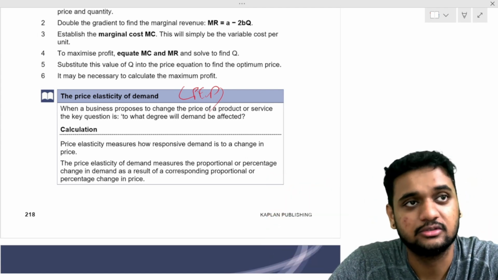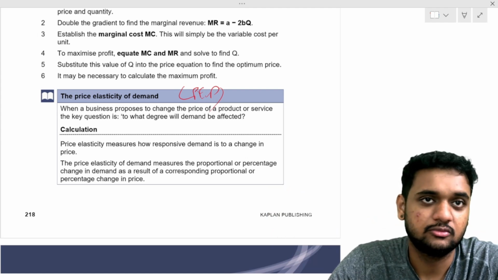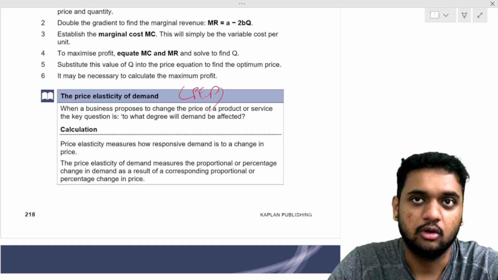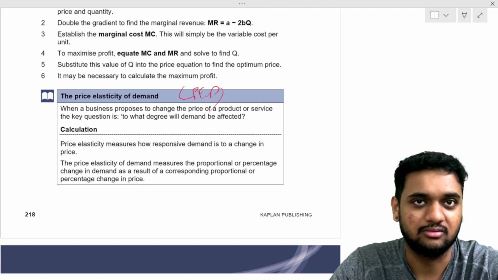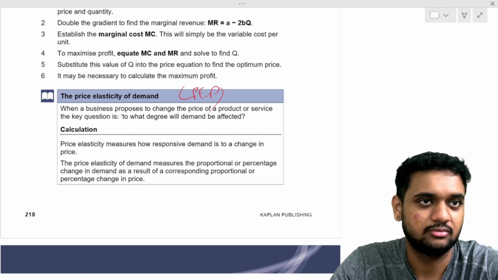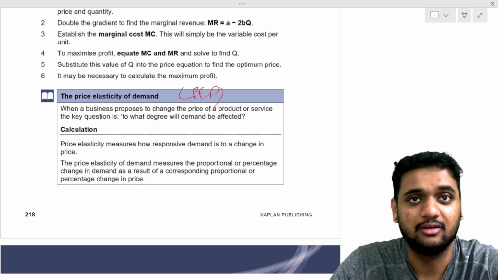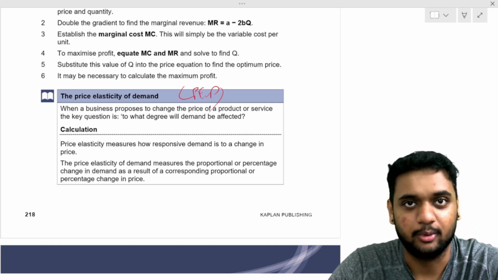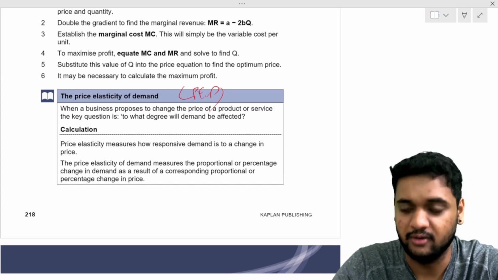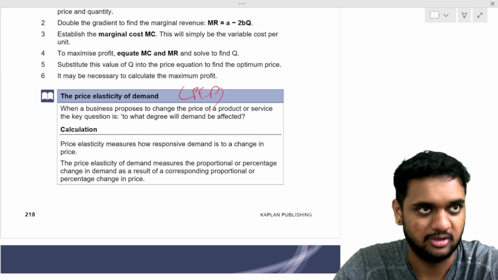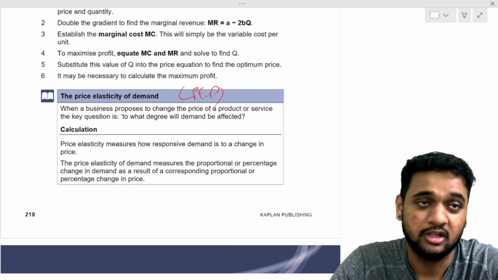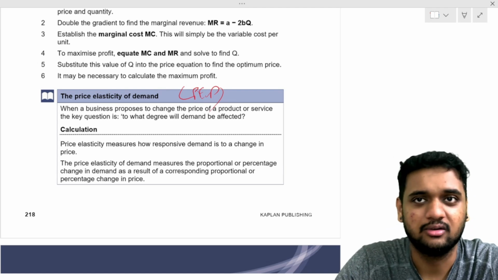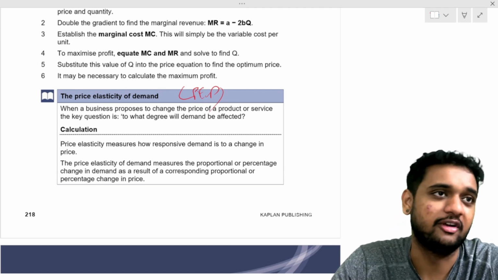Perfectly inelastic. Salt. Just because they reduce the salt price to 2 rupees, you will not go buy 4 kilos of salt and keep it in the house. That's also of no use to us. Salt is a product where even if they reduce the price, no one will go and buy more, because it's cheap already and we can't even use that quantity. Any other product you take in the market, no other product will be perfectly inelastic.